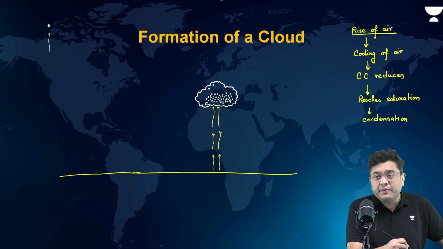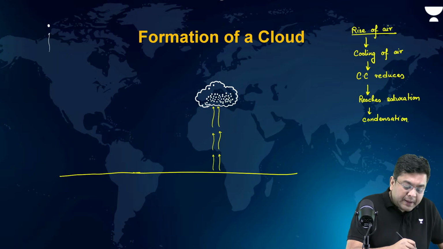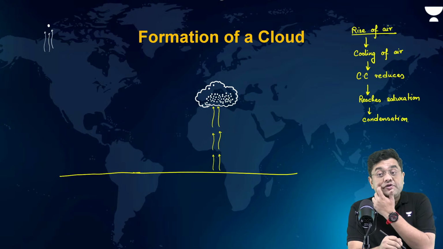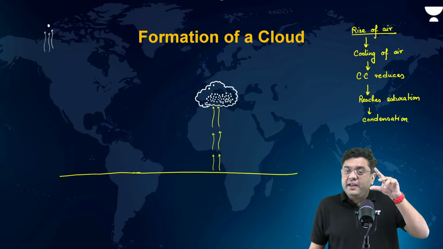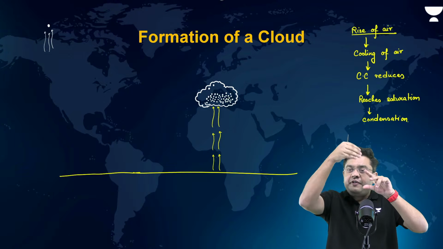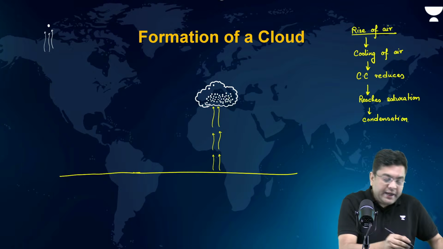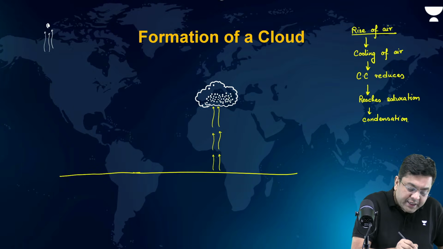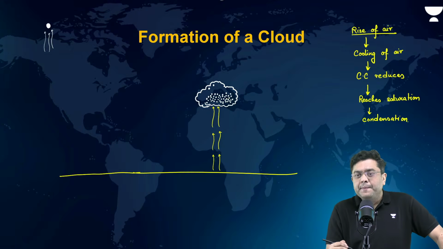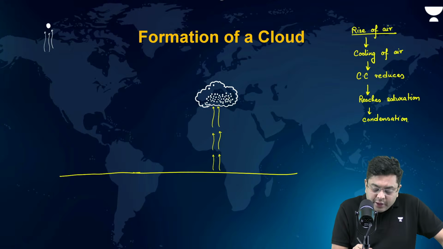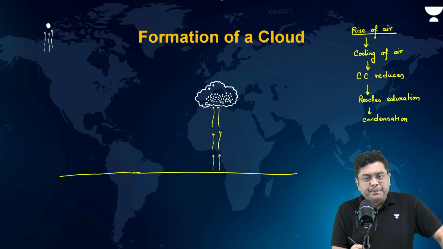Size increases. Now, again, another parcel of air is rising here. It will get in touch with the ice particle, which is now larger. So the surface area is increasing. That means there is more surface for ice particles to accumulate. Slowly and steadily, the size increases. Right? So, like that, you have these large sized ice particles which get created.